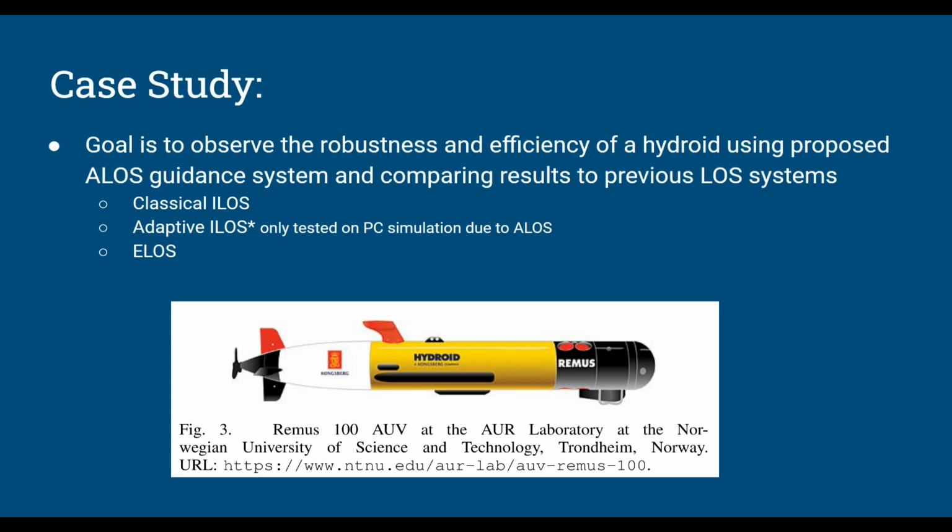The following parameters were chosen for the physical testing. Delta equals 10 meters, ILOS integrator gain of K equals 0.1, ALOS adaptation gain of gamma equals 0.0006, ELOS gain of K equals 0.5, an initial current speed of V sub c equals 1 meter per second with direction beta V sub c of 180 degrees, and a sampling time of 20 Hz.